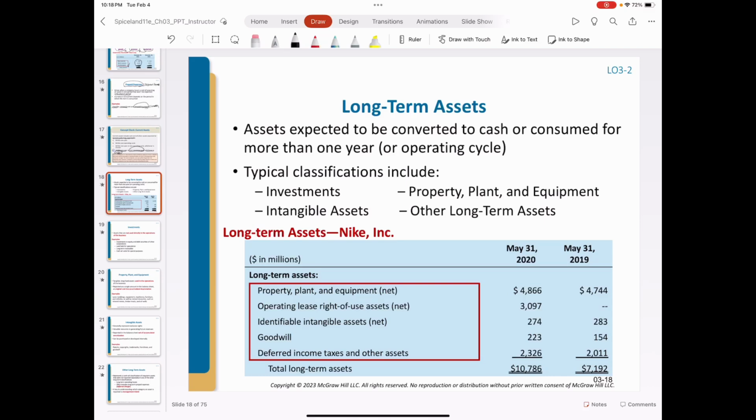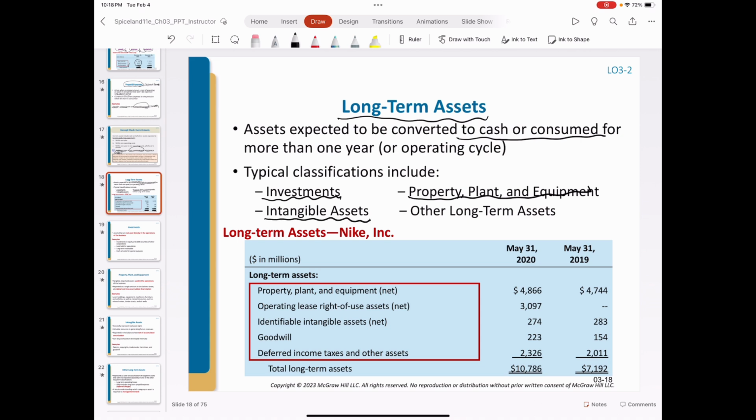Another section of assets in the balance sheet is long-term assets. Different from current assets, long-term assets are those assets expected to be converted to cash or consumed for more than 1 year or one operating cycle. The typical examples are long-term investments. This investment often refers to the stock holdings in other companies. PPE is fixed assets. These assets usually can be used for years or even decades.